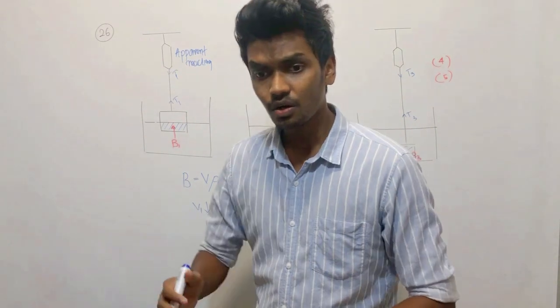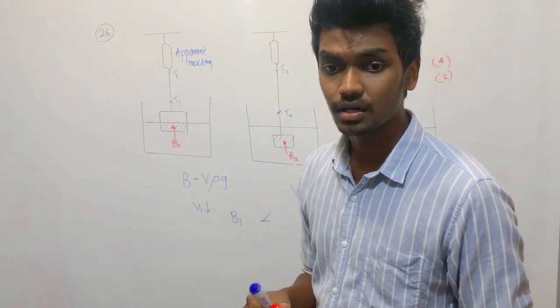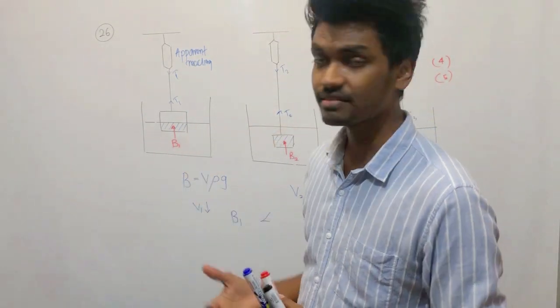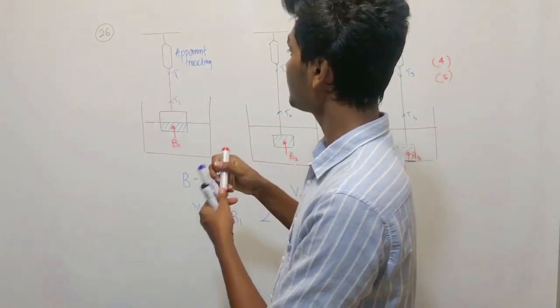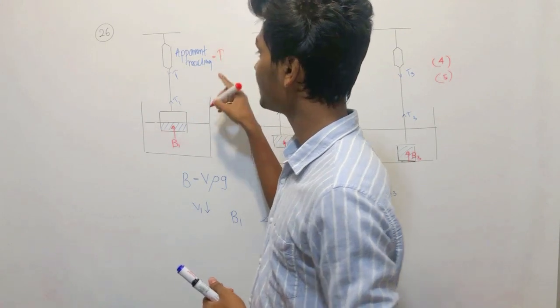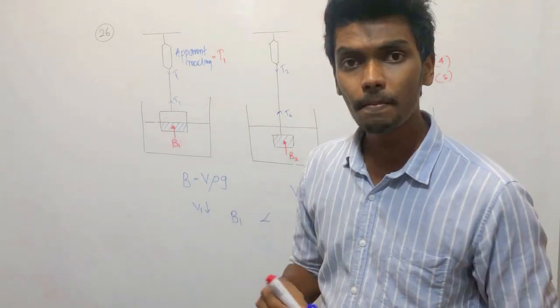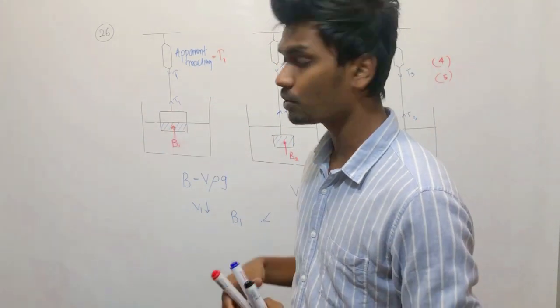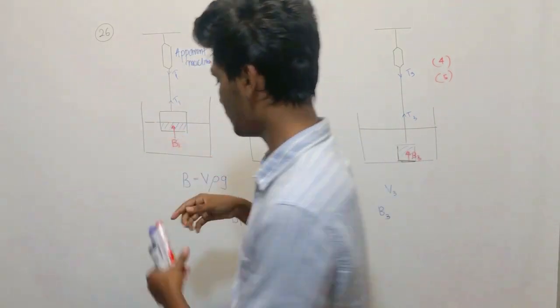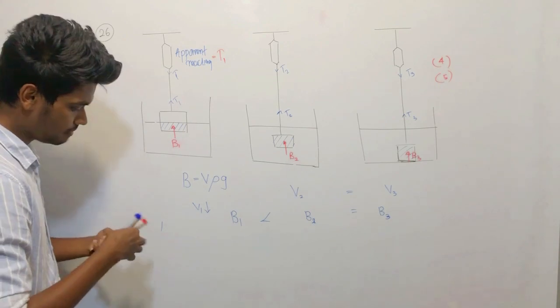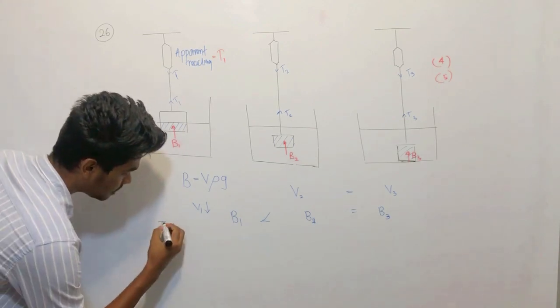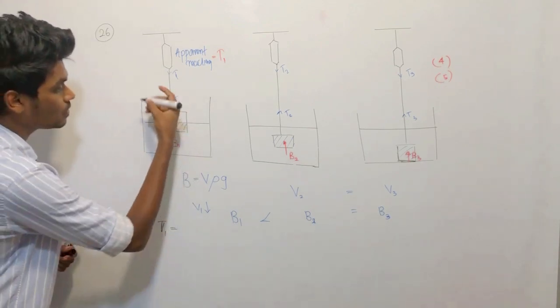Apparent reading means straight away the tension T1. So what is this T1 going to depend on? If you apply equilibrium for this one, T1 is equal to what?